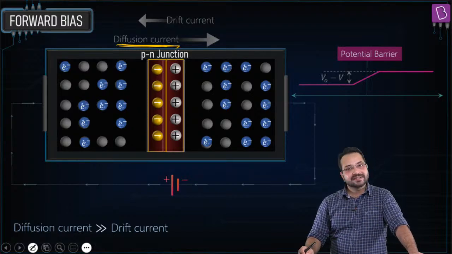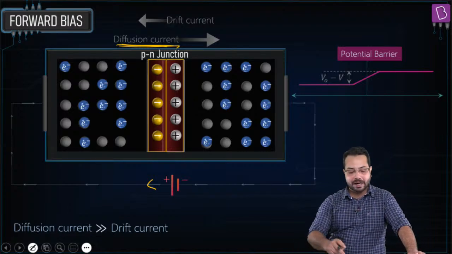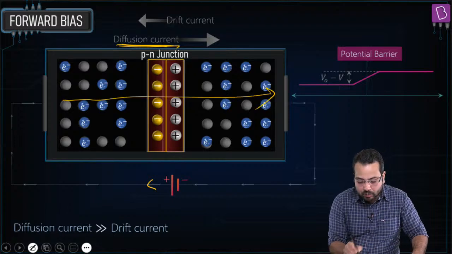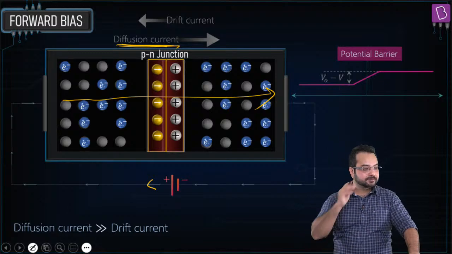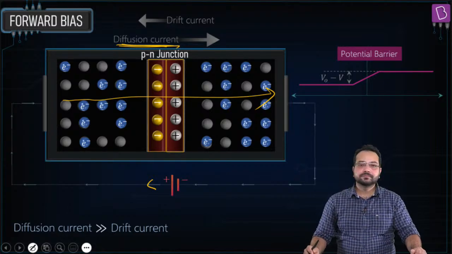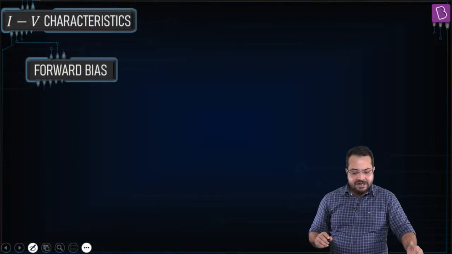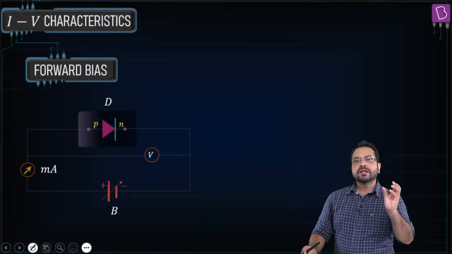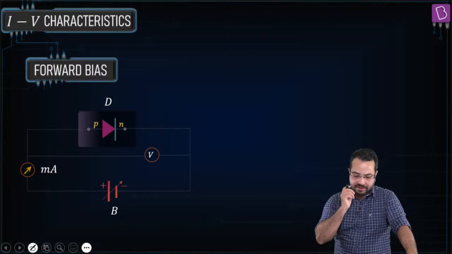Is that clear? From the positive terminal of the battery to the negative terminal of the battery, and inside the PN junction, it is going to go from the P side to the N side. That is the direction of current in forward bias. Is that correct? Clear? So you understand what is forward bias? Now we want to understand the IV characteristics in forward bias. IV characteristics means, if you increase the potential of the battery, then what happens to the current? That's what we need to understand.